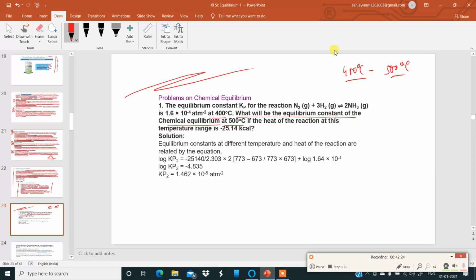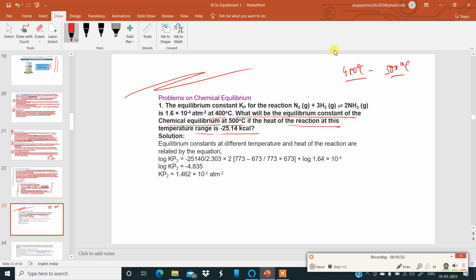You will find some similar short numericals in your class 11 textbook by Dr. S.C. Srivastava. Okay. Now, they are telling us to find the equilibrium constant of the reaction at a higher temperature, if the heat of the reaction at this temperature range is -25.14 kilocalories.